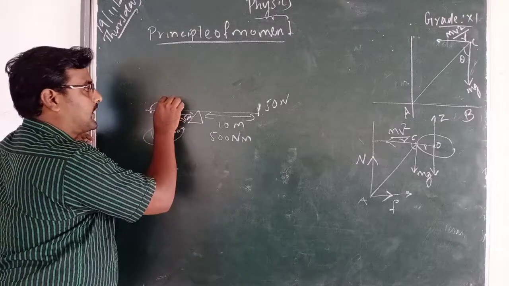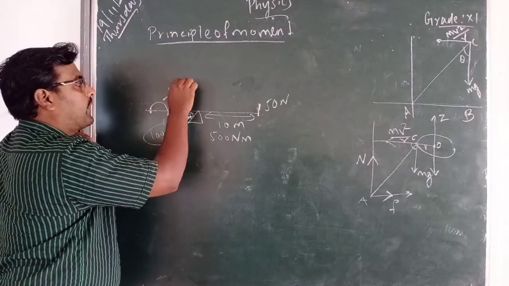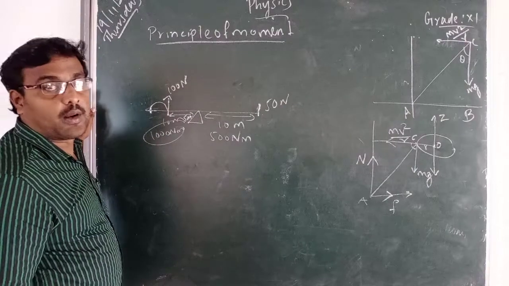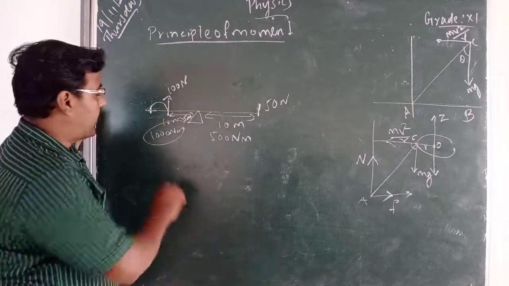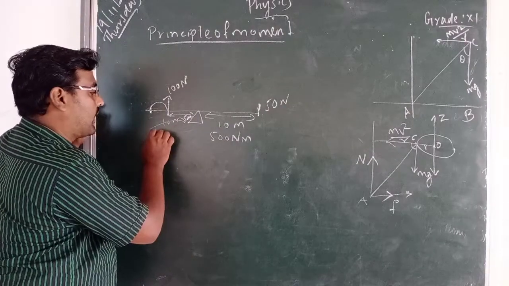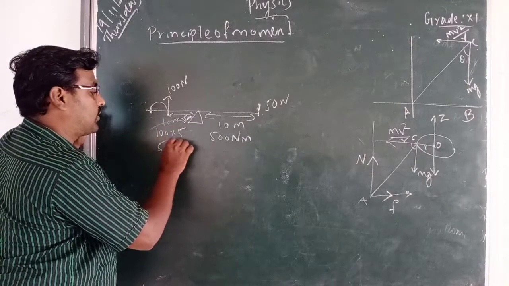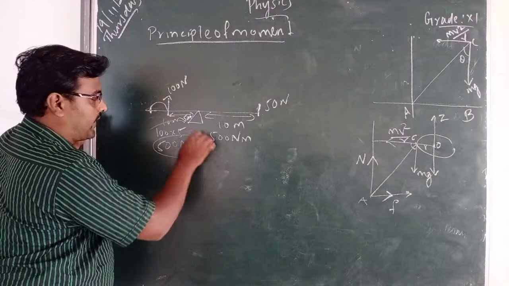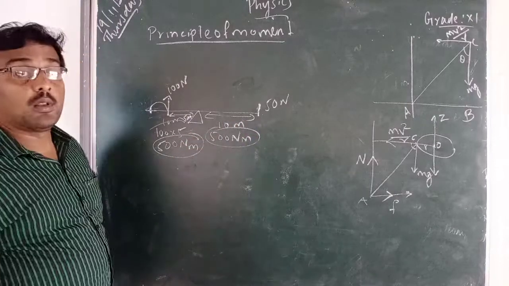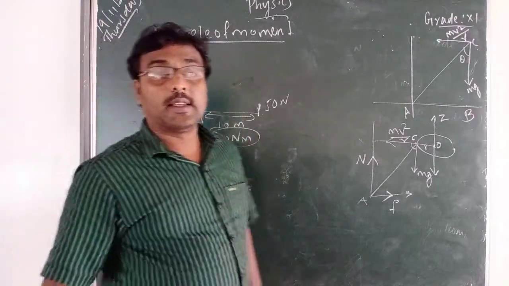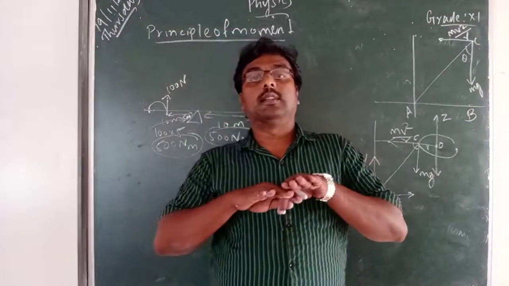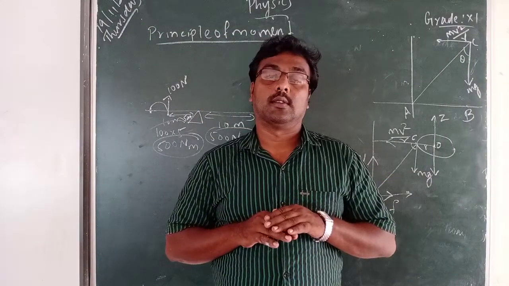At a 5 meter distance, your friend is sitting with a force of 100 Newton. Now the torque you will get is 100 into 5, which is equal to 500 Newton meter, the same. Now you can see that the seesaw is balanced.